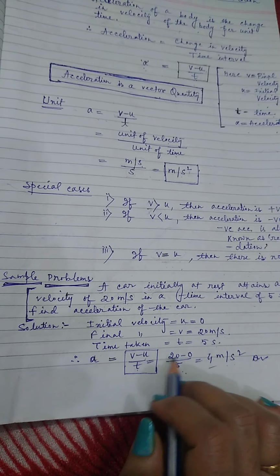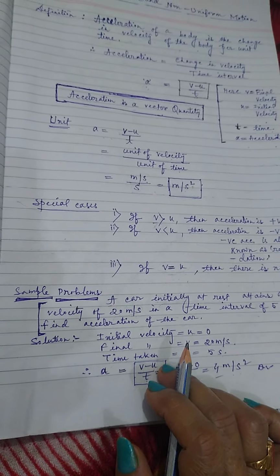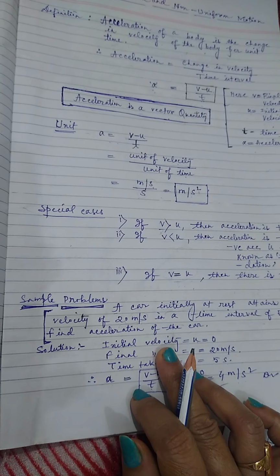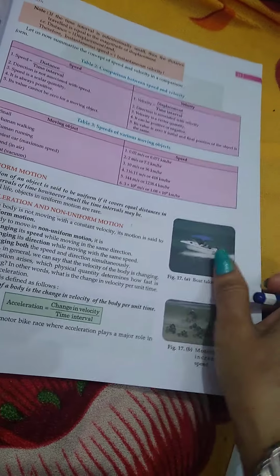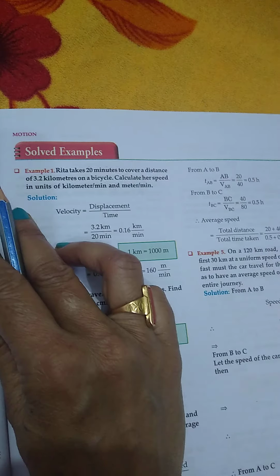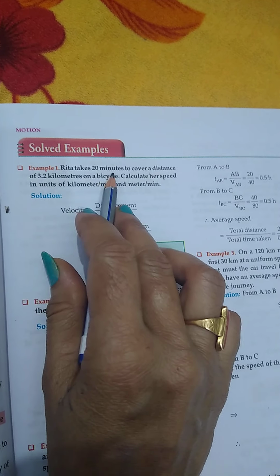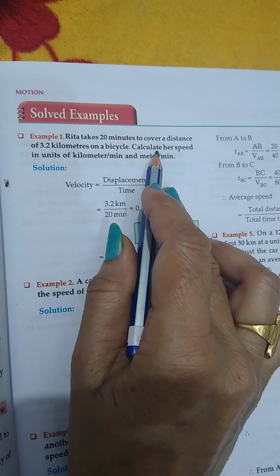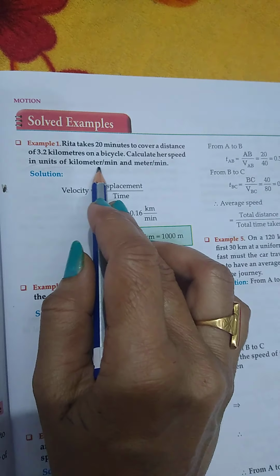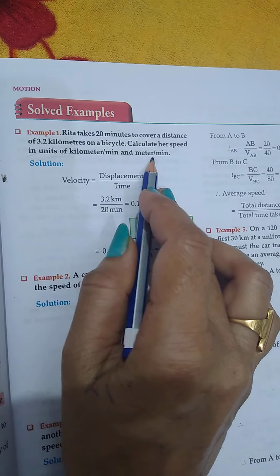This is the easiest question based on acceleration, and in your book you will get so many problems which are based on this. We have studied up to there. One question, let me take from your solved examples. Rita takes 20 minutes to cover a distance of 3.2 kilometers on a bicycle. Calculate the speed in units of kilometers per minute and meter per minute.